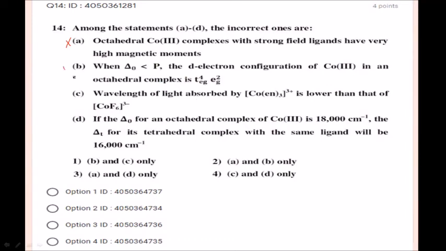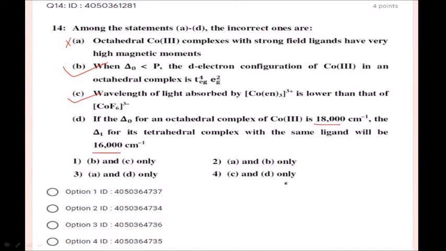Yes, it is a correct statement. The wavelength of light absorbed by the cobalt complex is lower than that of cobalt hexafluoride. Yes, it is correct. If the delta O for an octahedral complex of cobalt 3 is 18,000 centimeters inverse, the delta T for its tetrahedral complex with the same ligand will be 16,000.